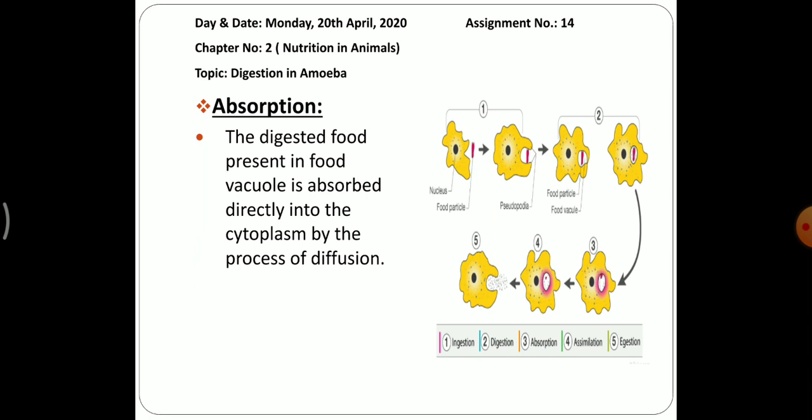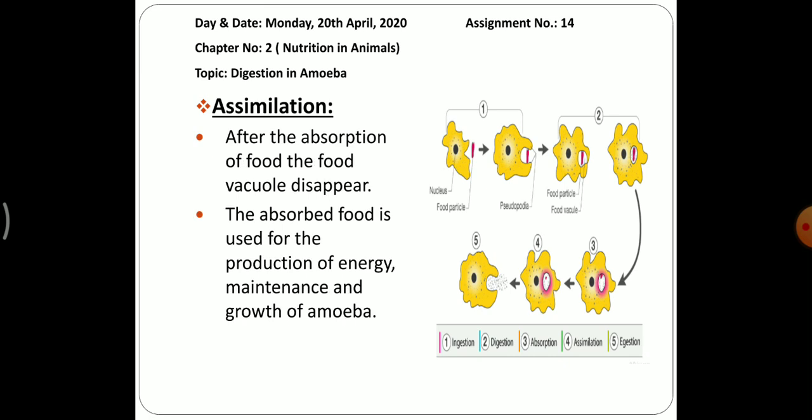Next we have the absorption process, how absorption takes place. So the food is digested in the food vacuole with the help of digestive enzymes. So now the part comes of absorption. The digested food present in food vacuole is absorbed directly into the cytoplasm by the process of diffusion. Here one new term is diffusion. Diffusion means intermixing of particles. So with the help of this process, absorption takes place.